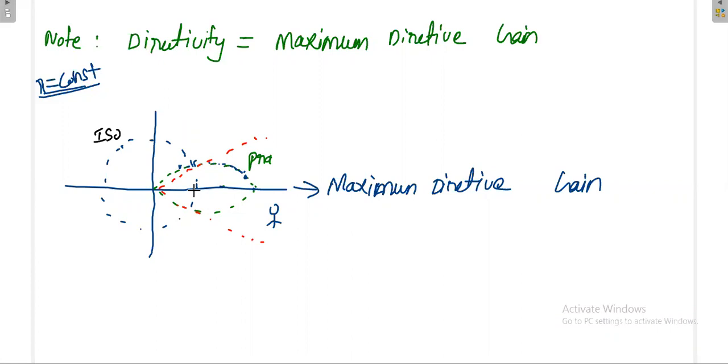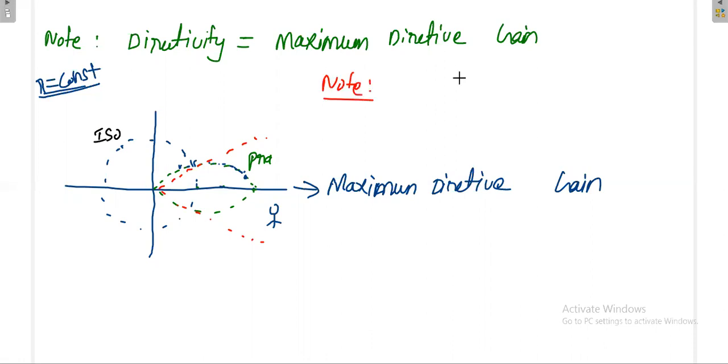But one thing is clear, that directivity can never be less than 1, because you are measuring the maximum directive gain. Once you stand here, definitely this value will be greater than this one. So the directivity is always greater than 1, but the directive gain can be anything. Please remember very clearly, directive gain can be anything.